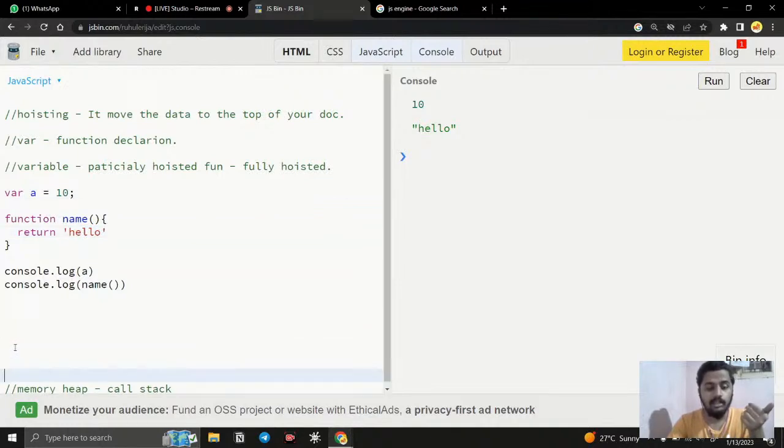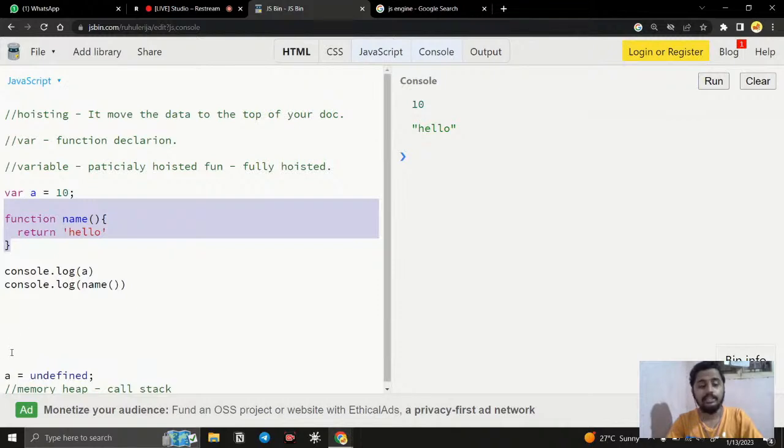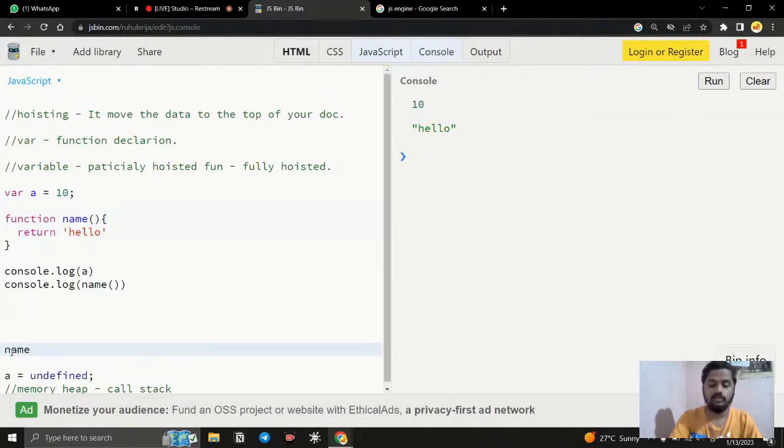What is the meaning of this? If I say variable, then only A is equal to undefined, because it has no value right now, but it is hoisted and defined like this. And the function, we have the function, right? It is fully hoisted, which means everything in the function will be hoisted: the function name, what it is going to return, the parameter, the block of code, everything. So it will be there like this.